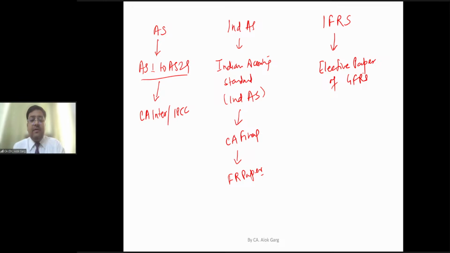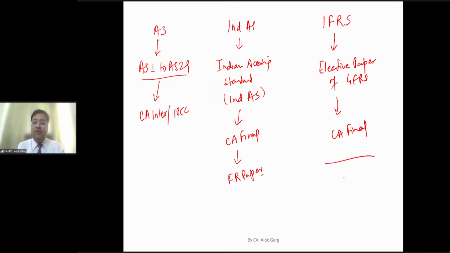My recommendation is that students who love accounting, and are very good in accounting standards, for whom the accounting paper seems interesting, I would recommend them to elect the GFRS paper. Why? Because when you read Ind AS, 99.5% of your GFRS paper will also be covered, because Ind AS is nothing but an Indianized version of IFRS applicable to India. It's a converged version of IFRS applicable to India, right? So Ind AS is 99.5% cut-copy-paste of IFRS, I would say. Clear?